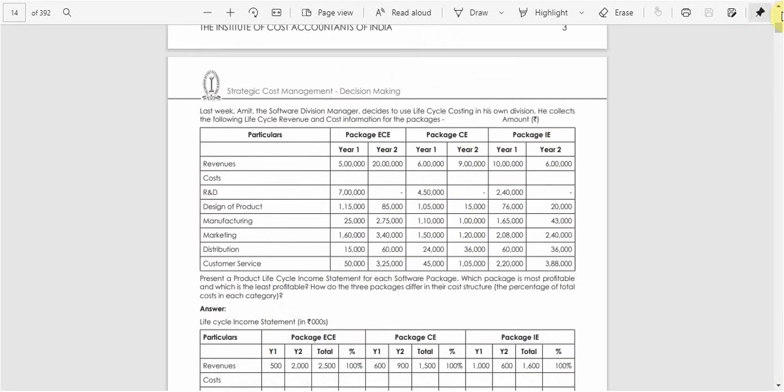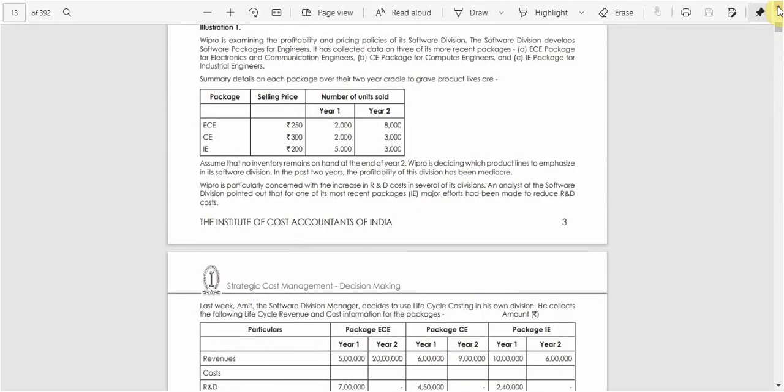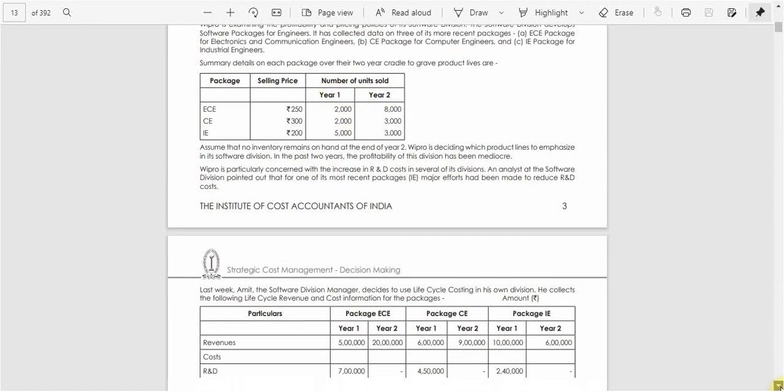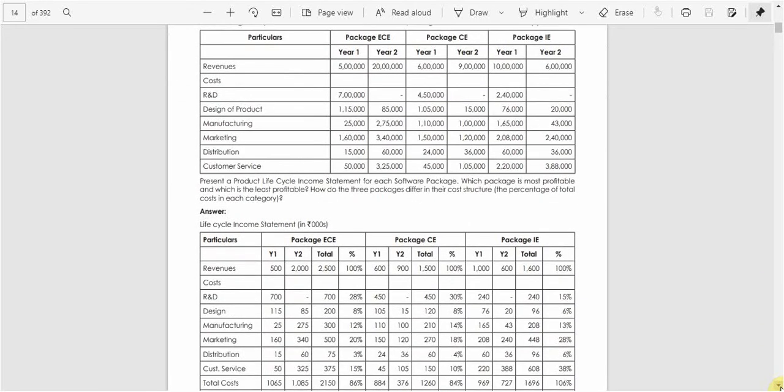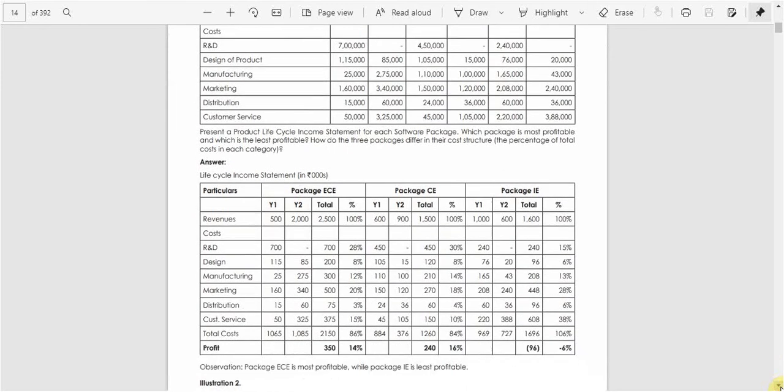In this example, they are given the revenues and costs for each package for year 1 and year 2, and also the selling prices of these packages and the number of units sold. It's a very simple problem. We need to calculate the profitability for each package. For this, the information is already given here.